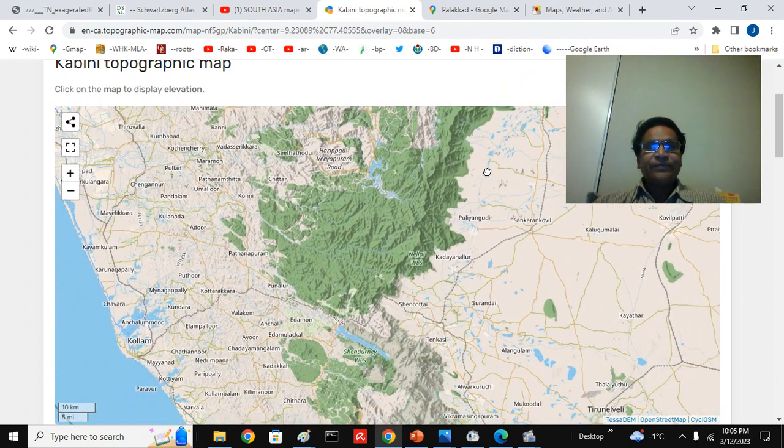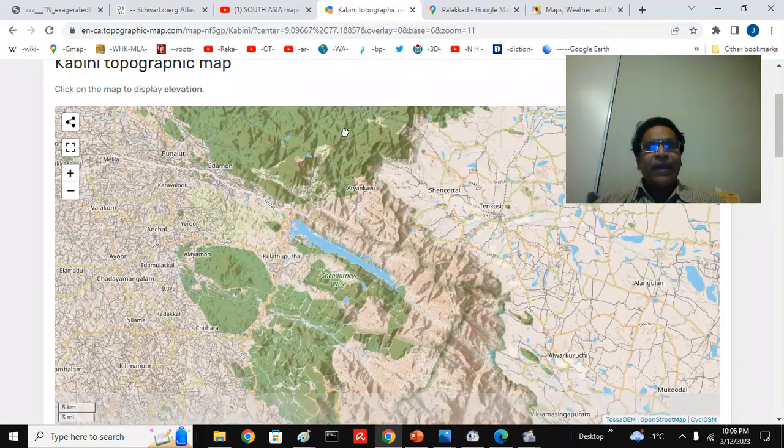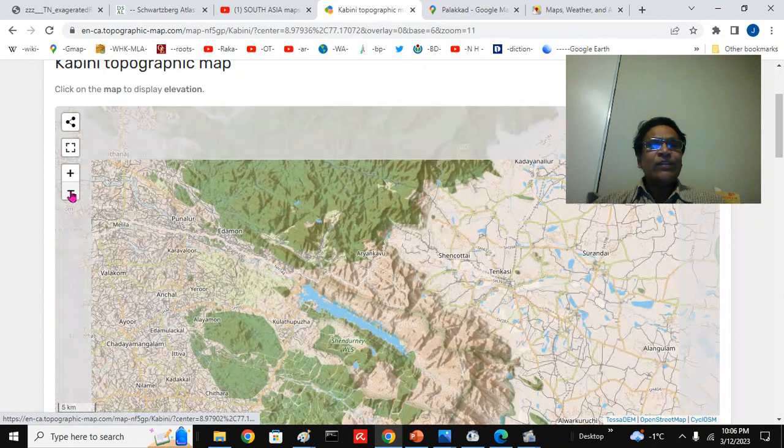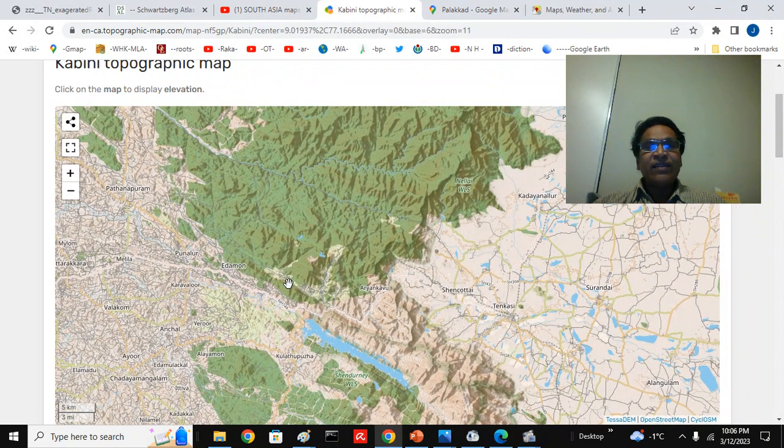And the famous Shenkottai-Tenkasi gap separates the Periyar Plateau from the Agastya Malai. This is the Shenkottai gap, also called Ariyankavu Pass. The railway line goes from there. Just north of that, there is one more pass, but that is not that much used.